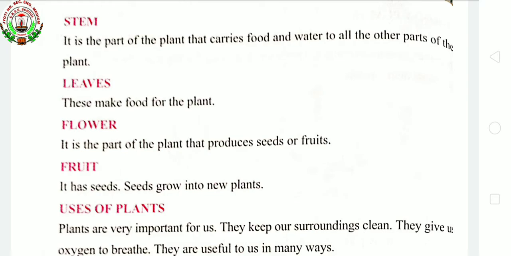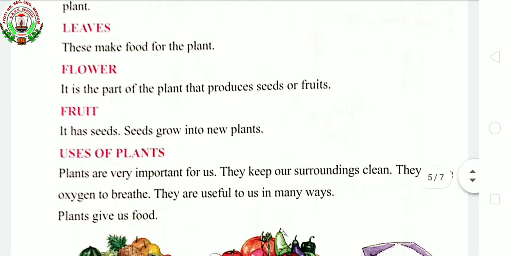Where can the fruits be found? They hang on the end of the stem. What does it do? It holds the seeds. Fruits are the fleshy part of the tree and give nutrients to us. There are numerous fruits. Can you tell some examples? Yes, mango, grapes, apples, oranges and many more. As the fruit is holding the seed, this seed grows into a sapling and then into new plants. Now we will be discussing uses of plants.